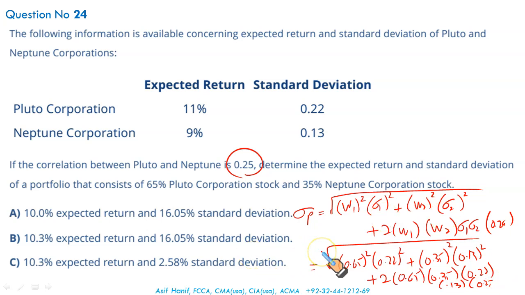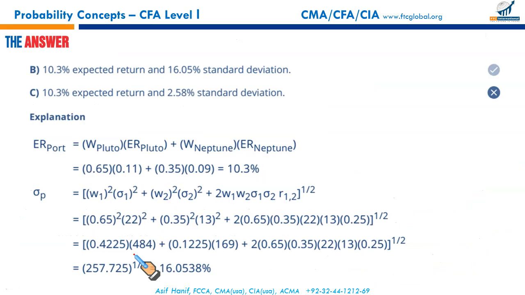Solve this all, take the square root. It's simply plugging in the numbers and getting the result. No science is involved. Once done, you will get your standard deviation of 16.05. So just practice. You need to know what to take and where to plug it in, and you will get your result. Moving on, B is the right answer.